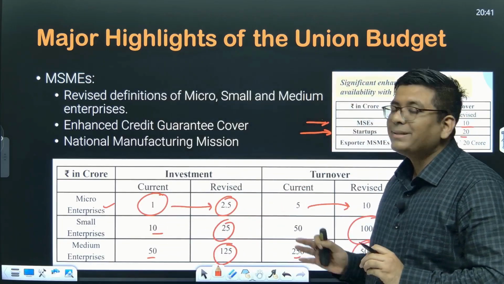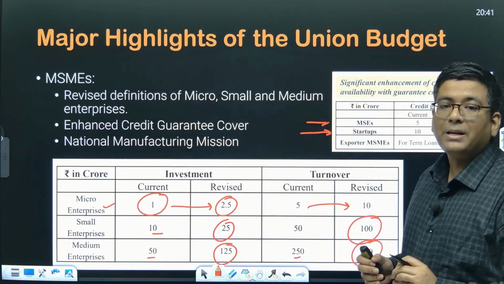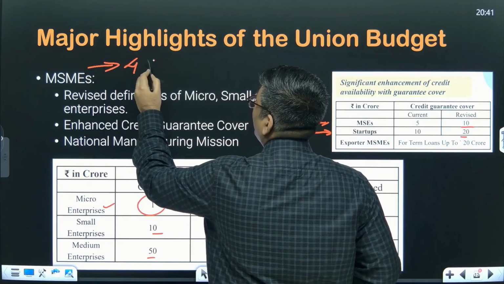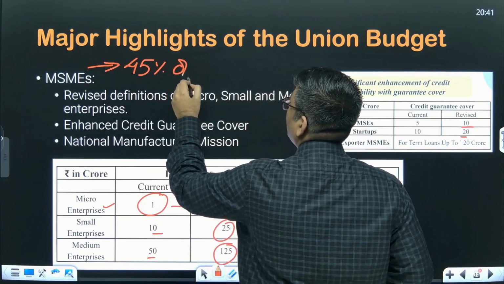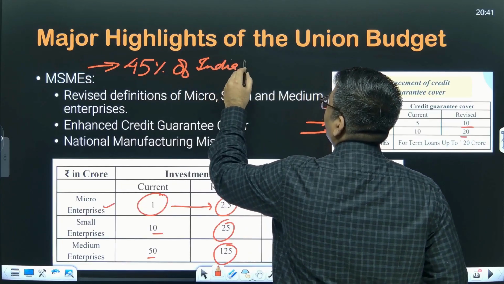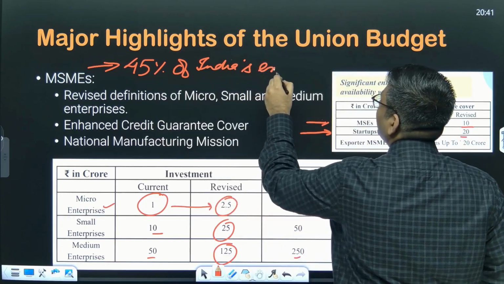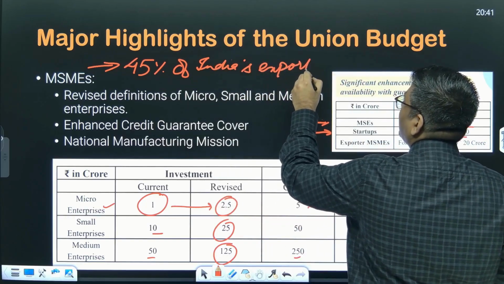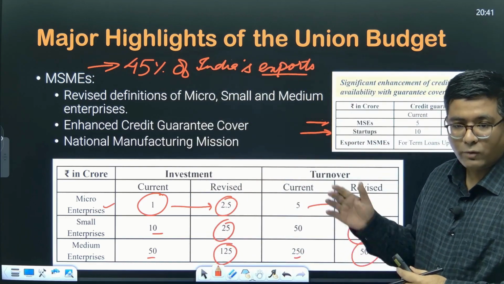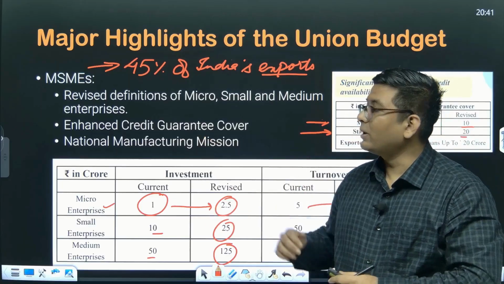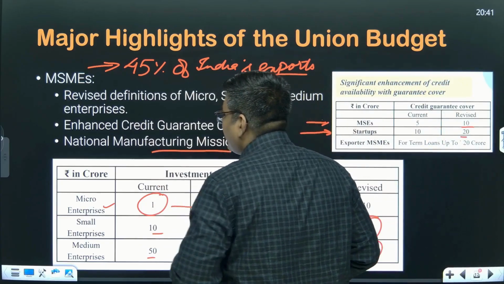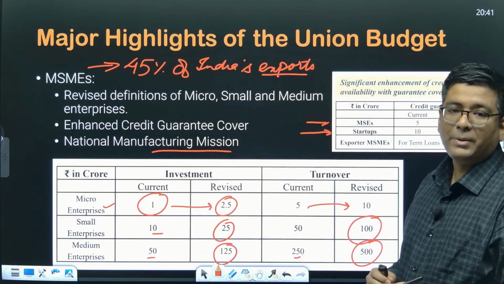Now why exactly are MSMEs the focus? Because it has been recognized that MSMEs contribute 45% of India's exports. So it is very important that we facilitate the cost of doing business and ease of doing business for MSMEs. Apart from that, the National Manufacturing Mission has been launched.